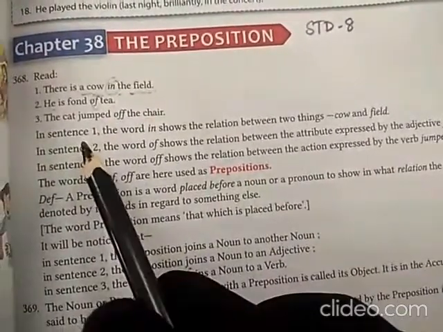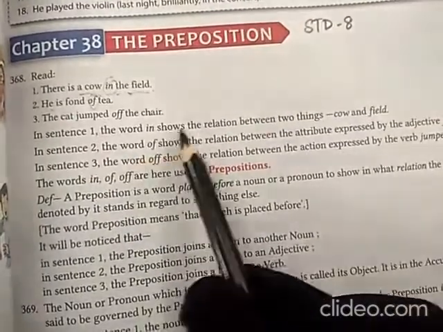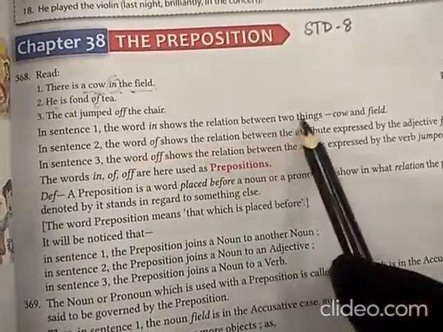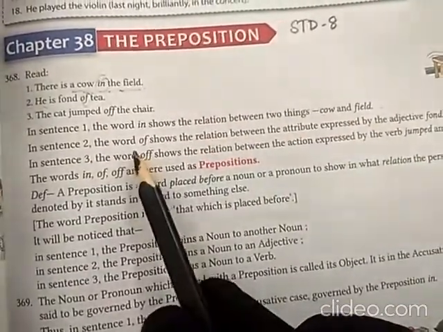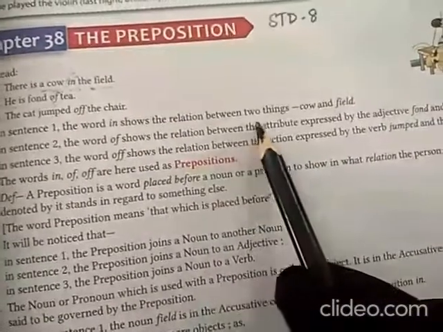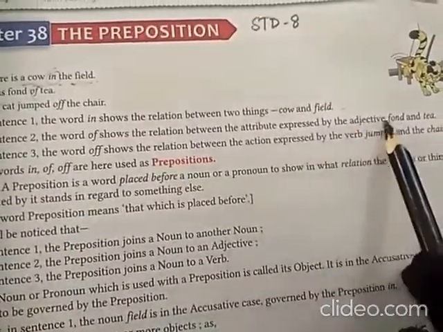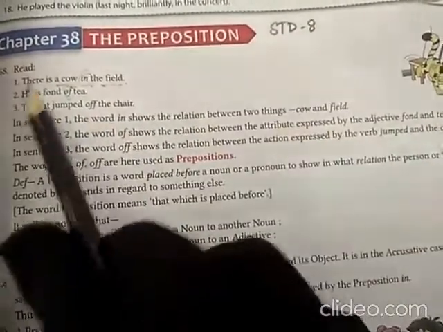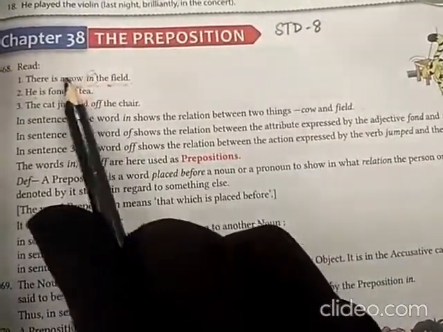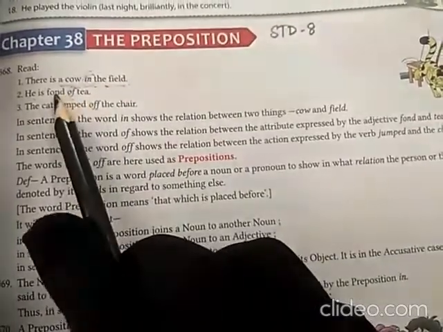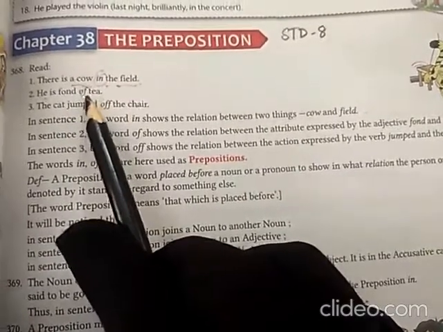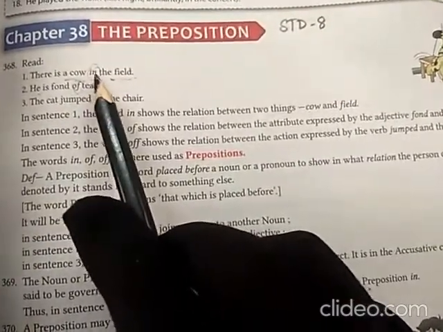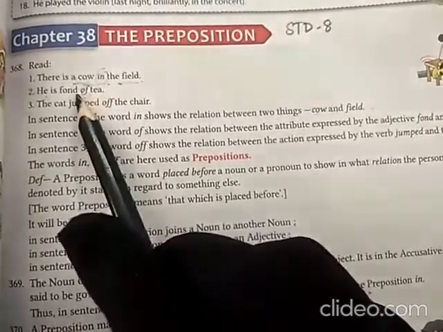So here, what did we see in sentence 1? The word in shows the relation between two things, that is the cow and the field. Similarly, in the second, the word of shows the relation between the attribute expressed by the adjective fond and tea. So here we are understanding that the words which relate two nouns together, or relate a pronoun with a noun or vice versa, are called prepositions. So which are the two prepositions we just read? One is in, the other is of.